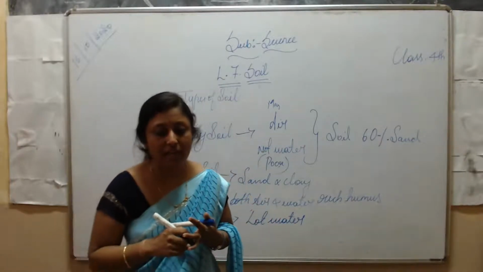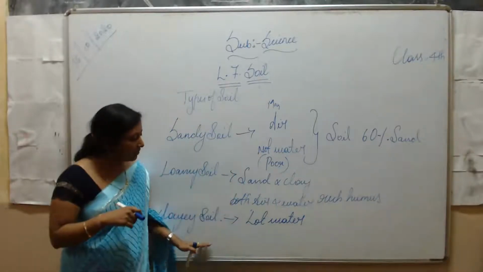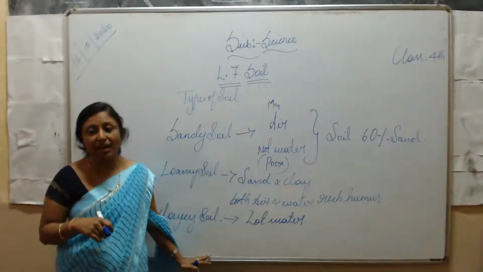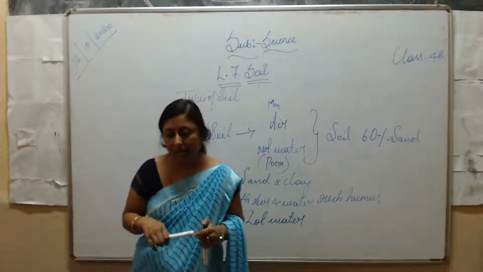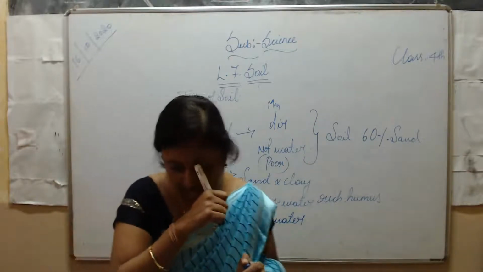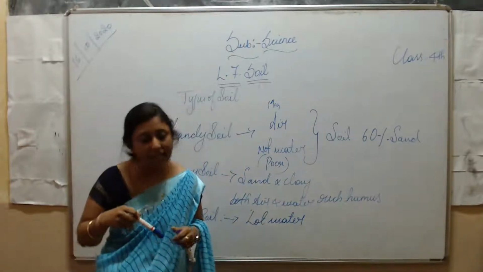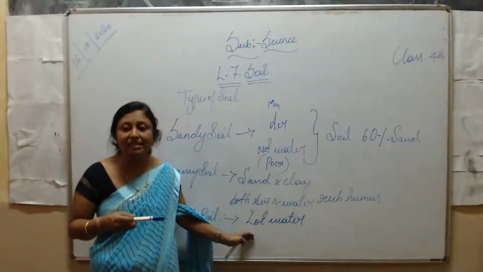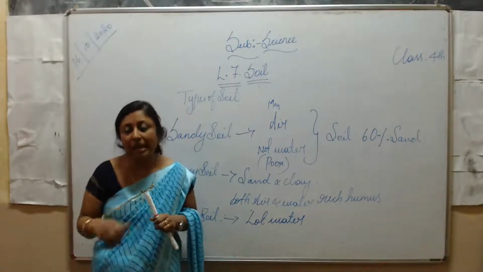This type of soil is generally found near the river beds. Clay soil consists of very fine particles that are called clay.